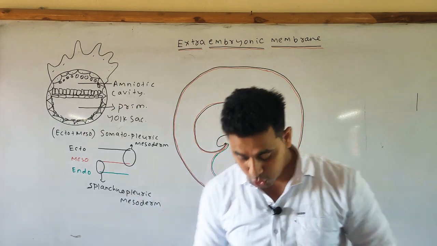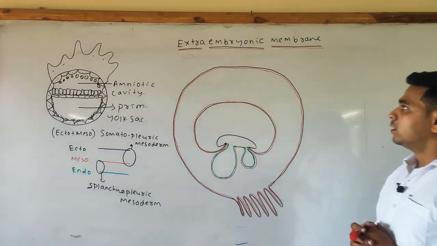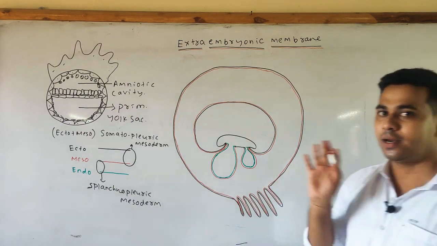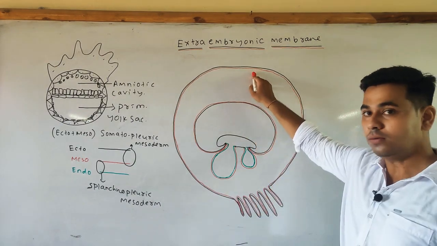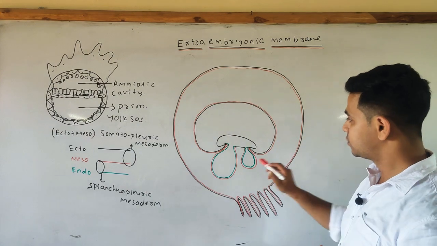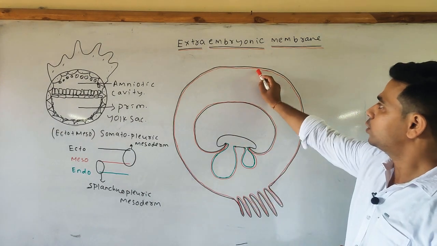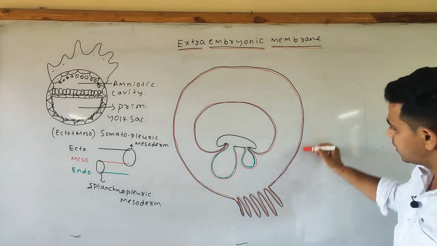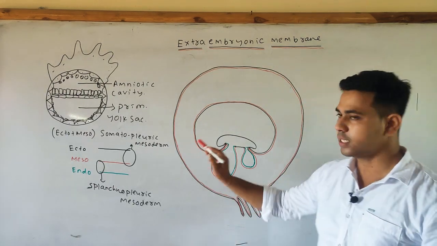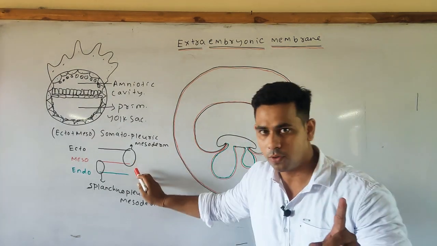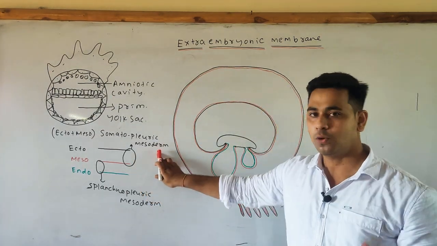Understood? So here the four extraembryonic membranes are, I will label it clearly. This one is your chorion, this one is your amnion, then this one is your embryo, this one is your allantois, this one is your yolk sac. The chorion is externally lined by the black color region, that is the ectoderm, internally lined by the red color, that is your mesoderm, which is called the somatopleuric mesoderm.